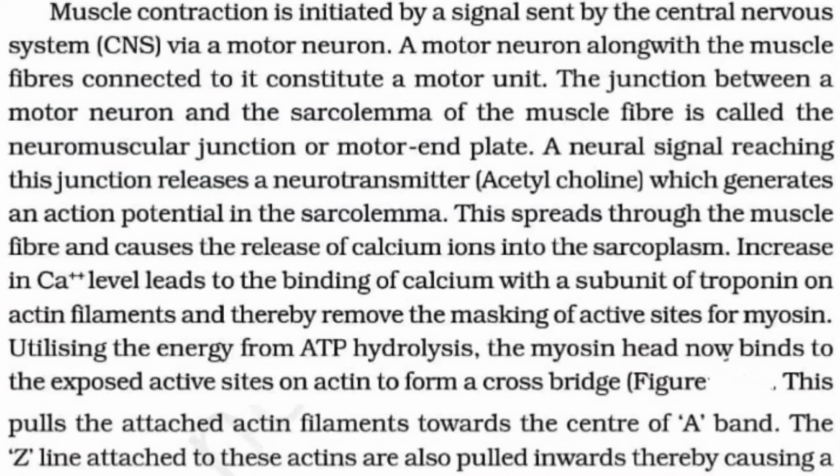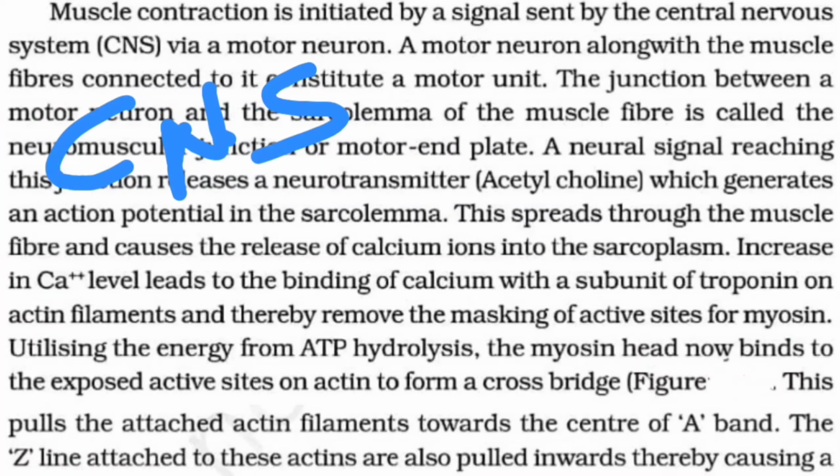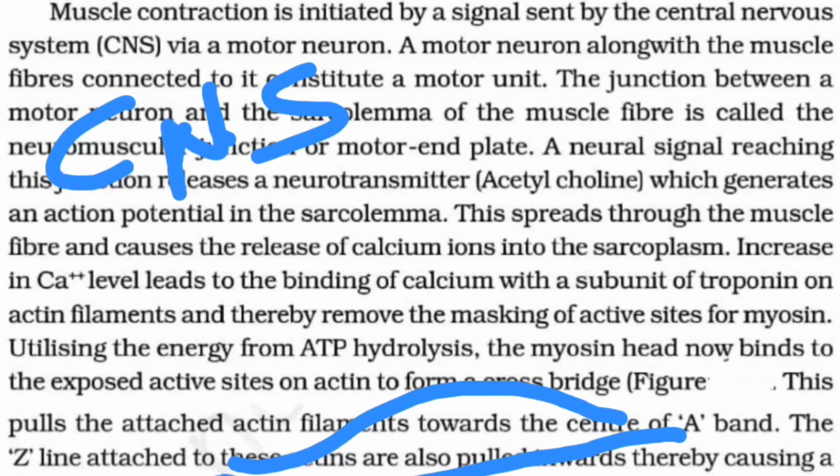Now, for your convenience, I am drawing the CNS here. Here I have a muscle. This is a muscle for me, correct? Now, there is a neuron carrying the signal from the central nervous system to the muscle.